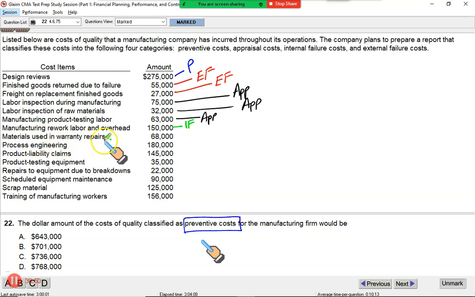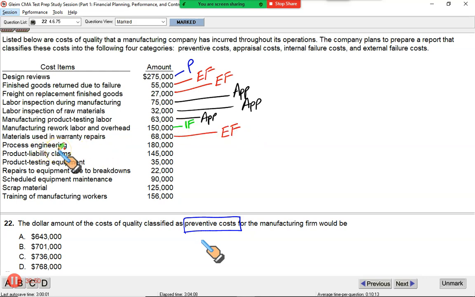Materials used in warranty repairs. Customer came, he threw the goods in your face and he needs warranty repairs. This is clearly a bad thing. Customer is unhappy. He brought the goods and needs warranty. This is external failure.